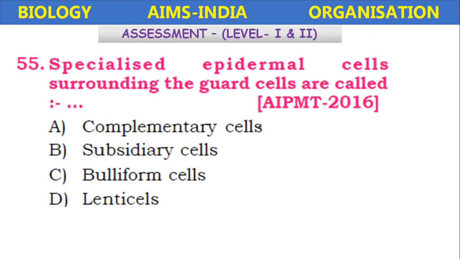The specialized epidermal cells surrounding the guard cells are called complementary cells, subsidiary cells, bulliform cells, lenticels. So it is the subsidiary cells, which are epidermal cells surrounding the guard cells present in the stomata.